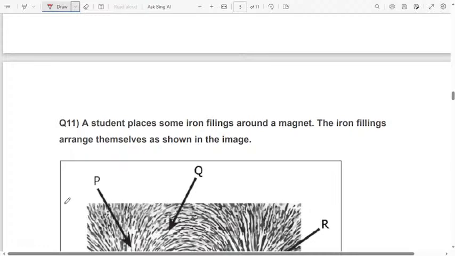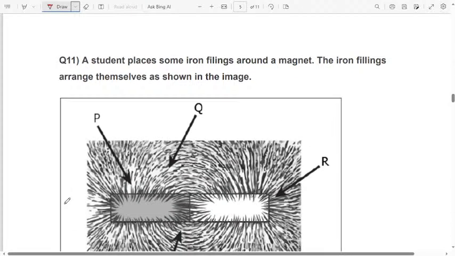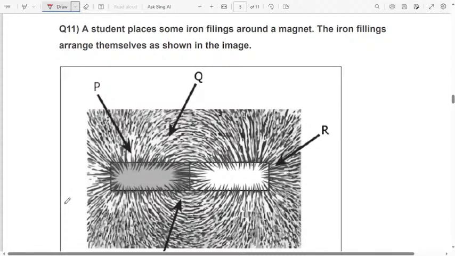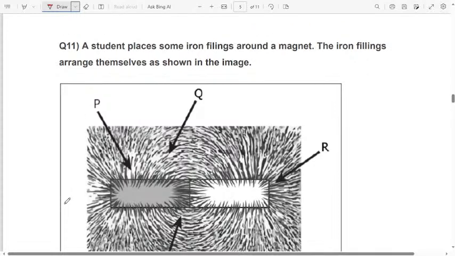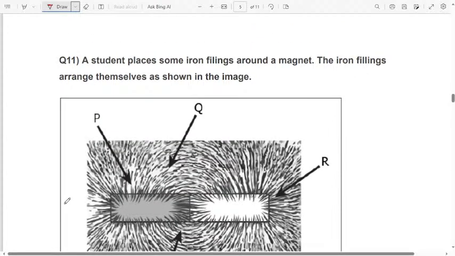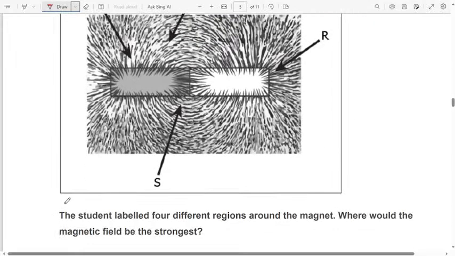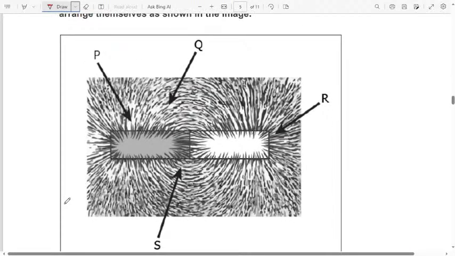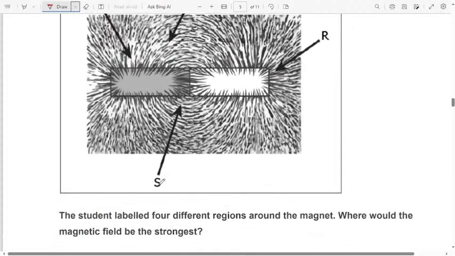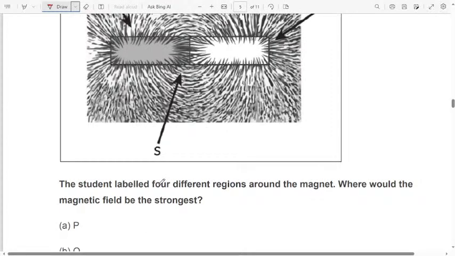A student places some iron filings around a bar magnet. The iron filings arrange themselves as shown in the figure. Here they are asking the question. The student labels four different regions, P, Q, R, S. This one is P, this one is Q, this one is R, this one is S. Four different regions around the magnet.